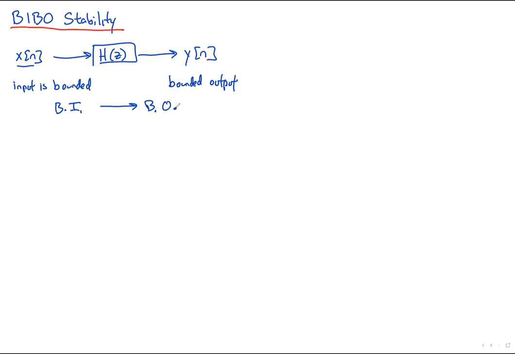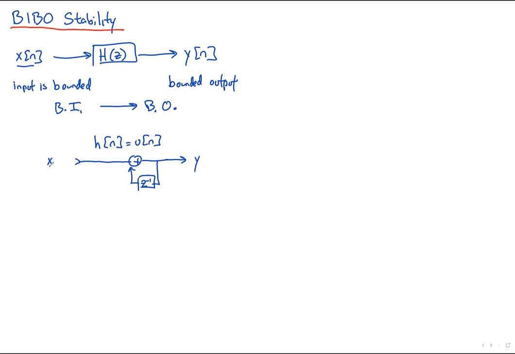Some systems that you might think are perfectly reasonably well behaved may not be BIBO stable. And I'll give you an example of one. If your h[n] is a step, for instance, this is the block diagram of your system. Your input goes along and gets summed with the previous output. This has an impulse response of u[n].